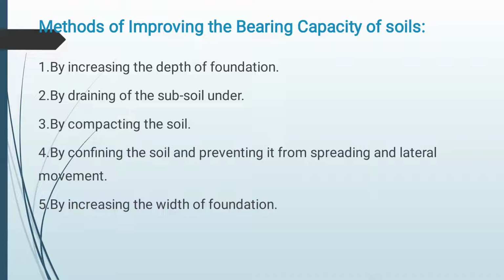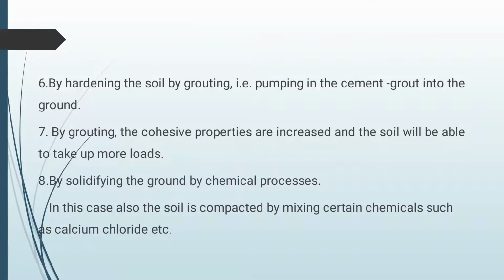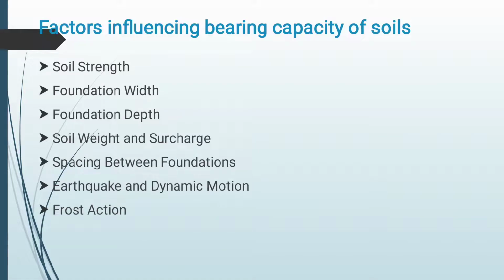By confining the soil or preventing the spreading of lateral movement, either by earthquake or any portion of any sewer line, etc., or by increasing the width of the foundation, or by hardening the soil by grouting or any stabilization method, or solidifying the ground by any chemical process, or compacting with certain chemicals such as calcium chloride, etc.